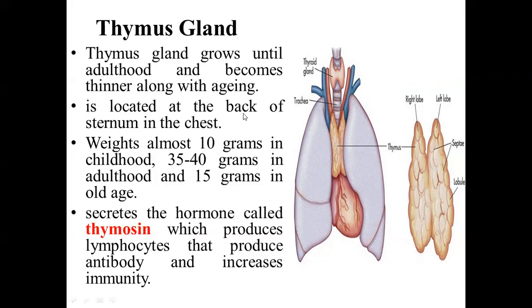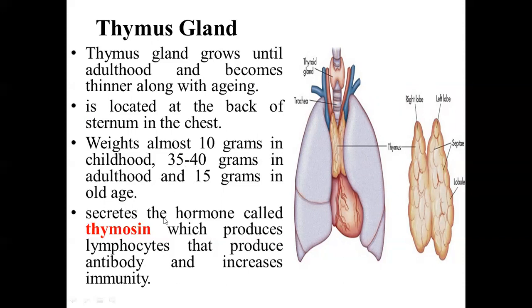It is located at the back of the sternum in the chest, and it weighs about 10 gram in childhood, 35 to 40 gram in adulthood, and 15 gram in old age. So here you can see that the weight is low in childhood, that is 10 gram, and with the growth and development of the human body, its size also increases. And after old age begins, the size of the thymus gland begins to shrink.